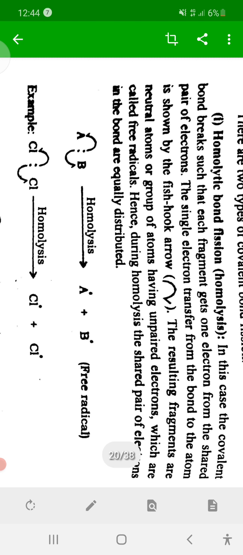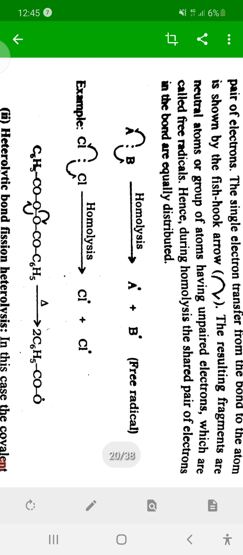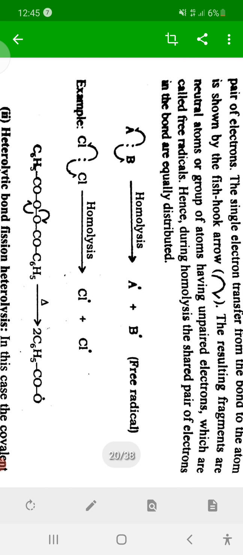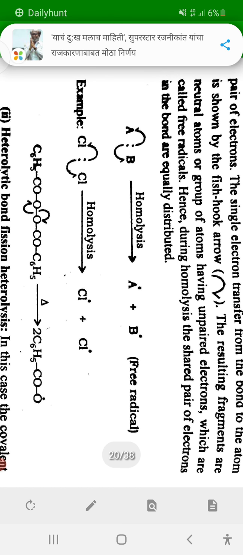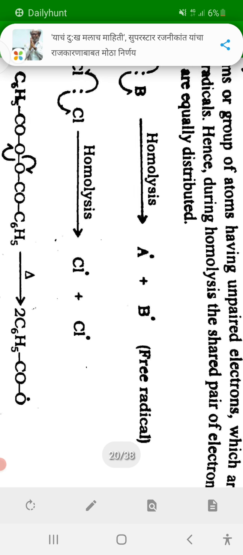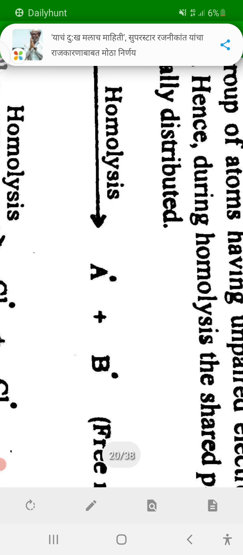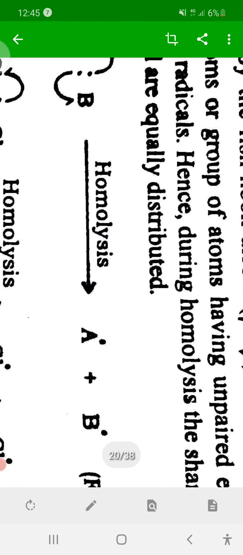In homolytic fission, the bond breaks in such a way that each atom acquires a single electron, and a species which contains a single electron, we already know,